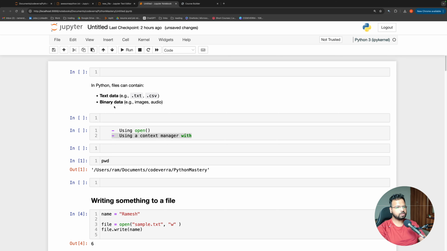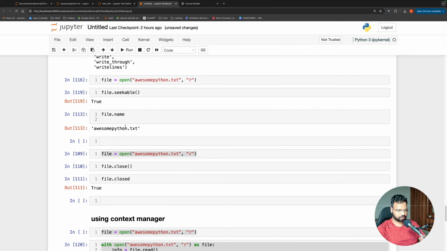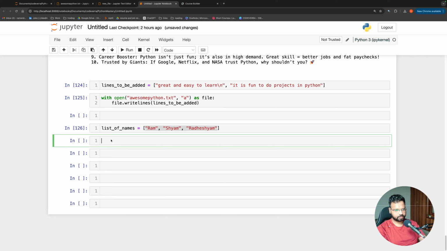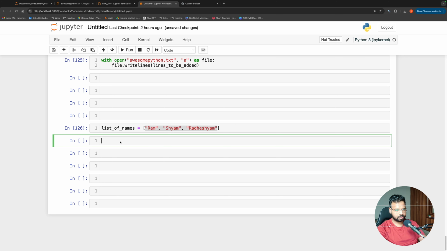In the next video, we will talk about how we deal with binary data, and how we save Python objects other than a string. I'll give you one example quickly. Say I have a list of names, Ram, Shyam, and Radheshyam, a list of three people. Now I want to save this list in a file so that I can read it later, as a Python list, but we will not be able to do it.